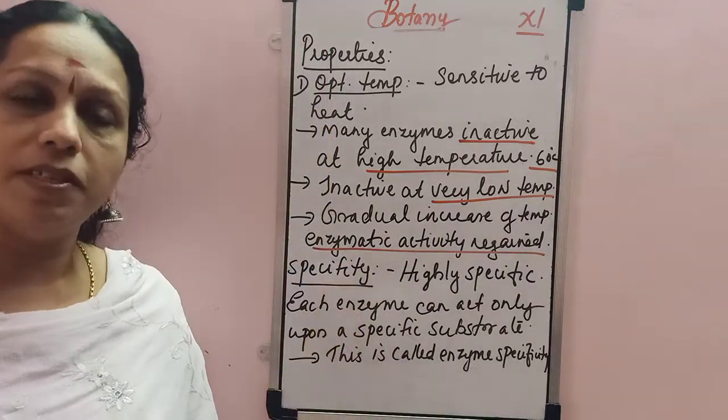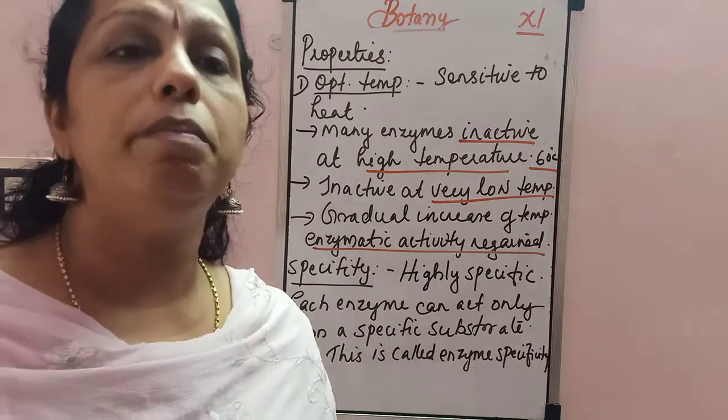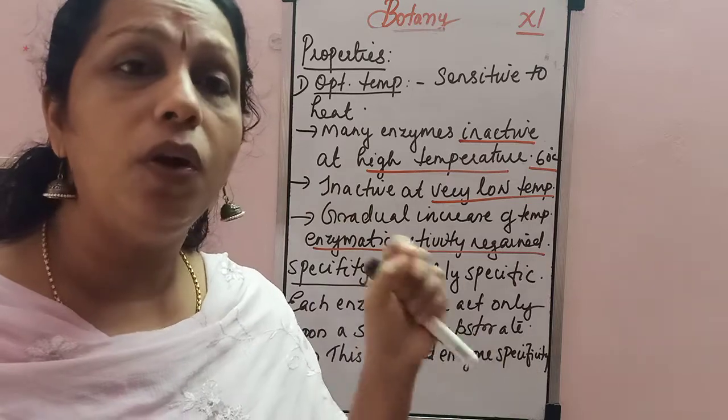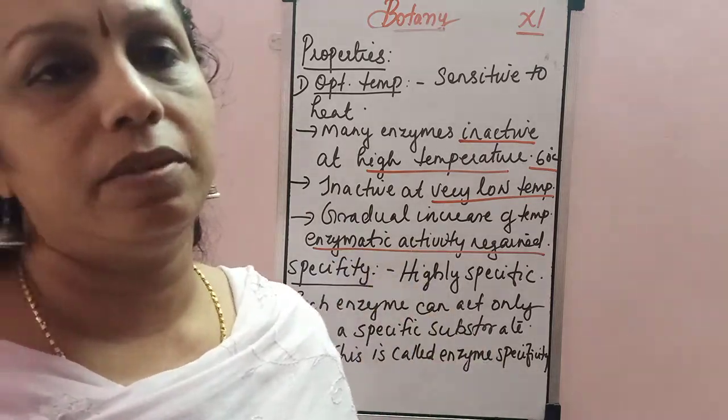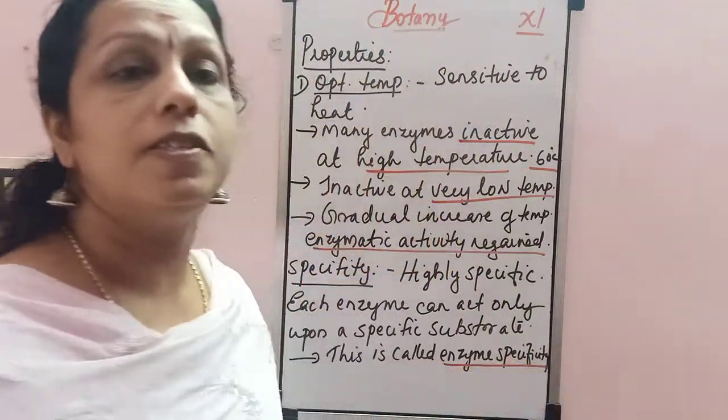Then specificity. They are highly specific in their nature. What is meant by specificity? Each enzyme can act only on a specific substrate. First I said, the enzyme acts on what? On the substrate. Each enzyme acts only on the correct substrate. This is called the enzyme specificity.